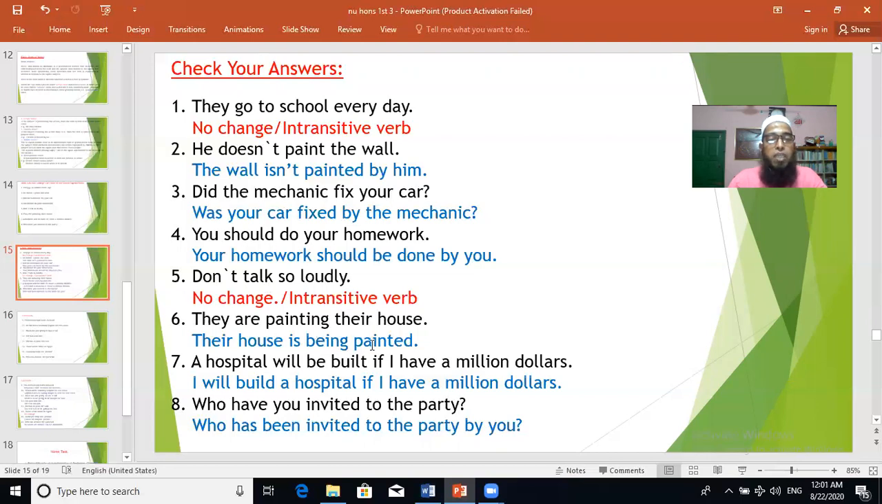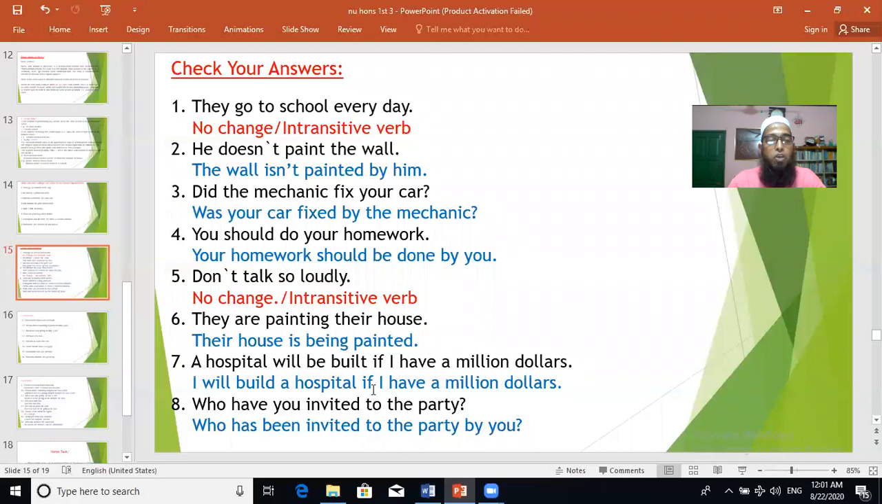They are painting their house. So they are painting, this is continuous tense, present continuous tense. So there will be being. Their house is being painted. By them is not necessary. If you write by them, that is also correct. So their house is being painted. Continuous tense remains the same tense, but in passive voice, you have to add the word being before the past participle form of the main verb. Their house is being painted. A hospital will be built if I have $1 million.